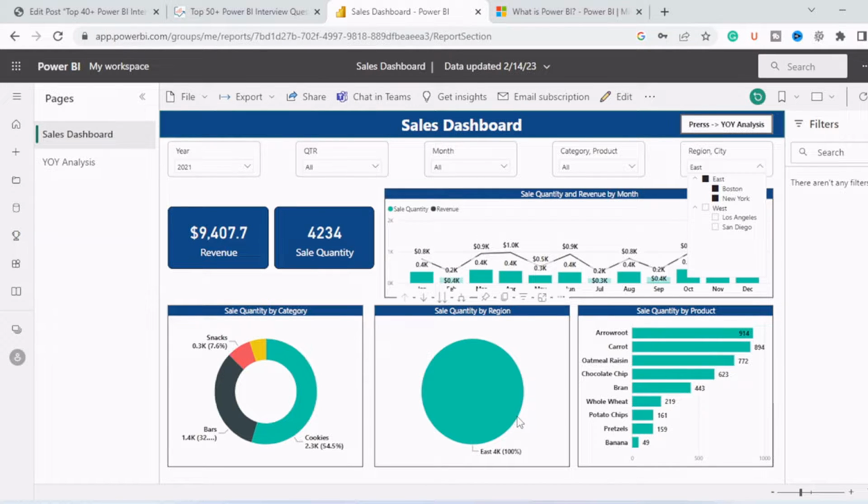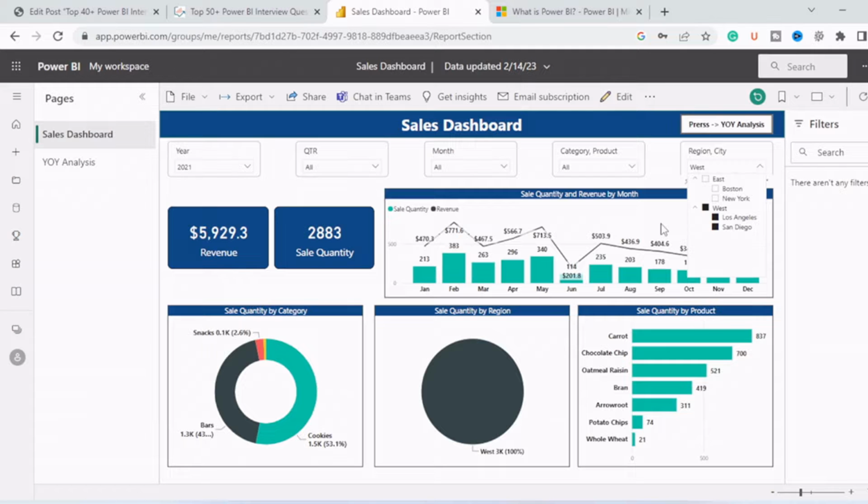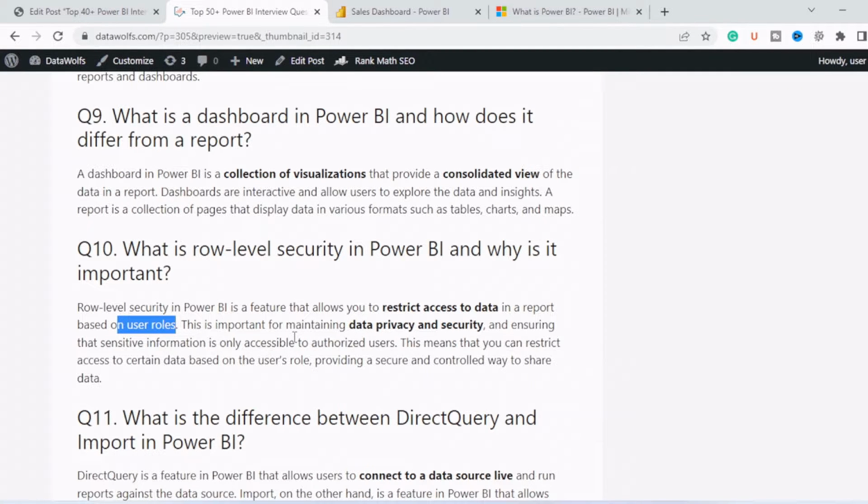They will only see the rows of data which belong to the East region. And if we create a West role, the people will only see the rows of data which are allocated to the West region. So it is important in maintaining data privacy and security.